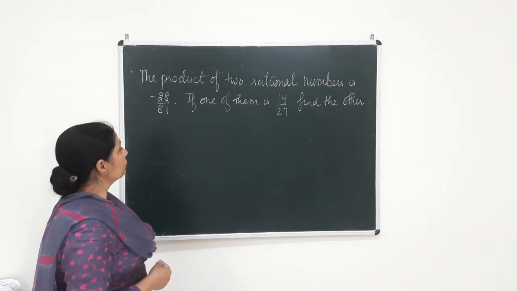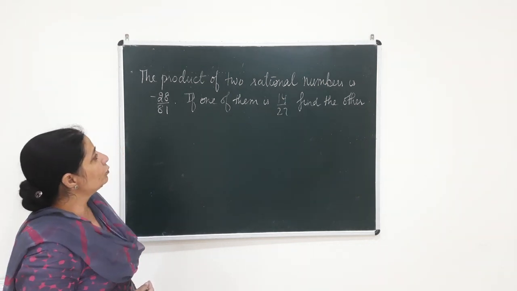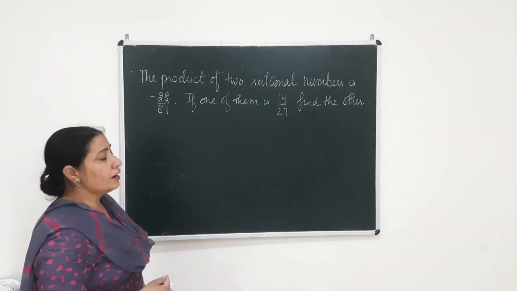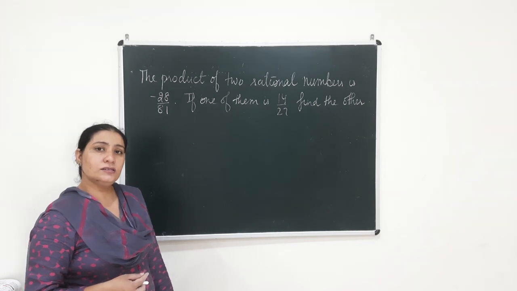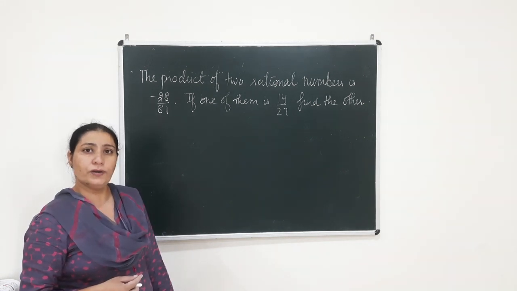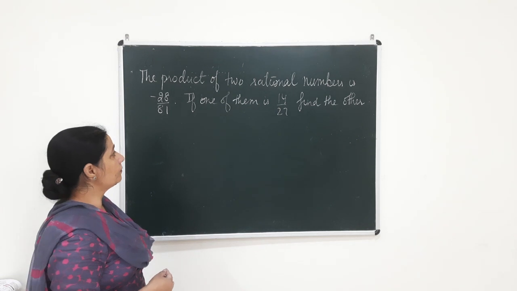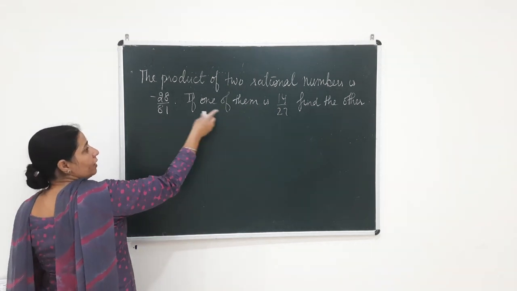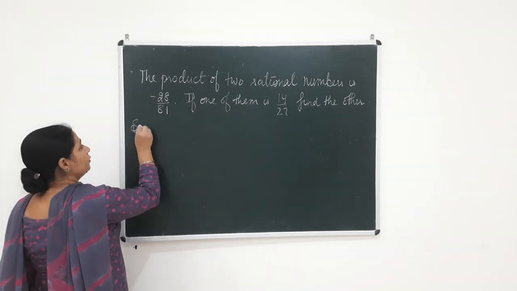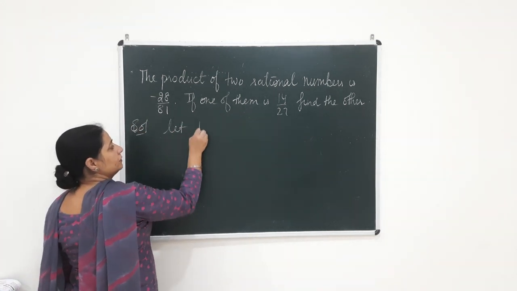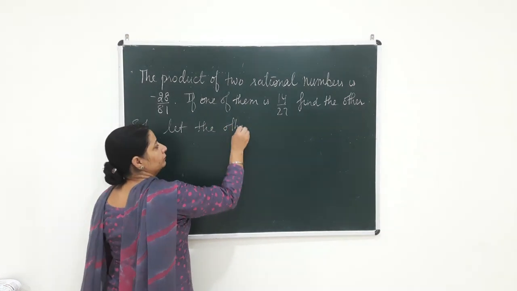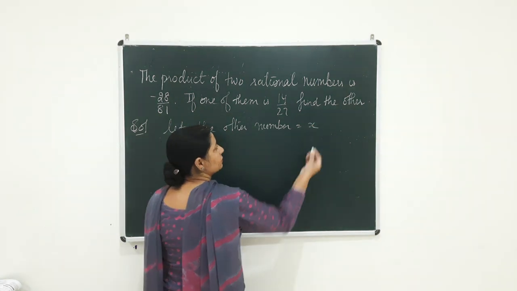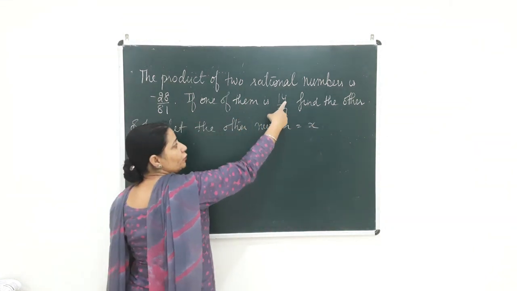So here we have another question beta. The product of two rational numbers is given to you. One of them is 14 by 27. We have to find the other number. So beta, just now I discussed with you a sum of addition and subtraction. Now we have taken a sum on multiplication of two numbers, right? So as we have to find the other number, we will do it by the same method. Let the other number be equal to x. Now one of them is given to you, 14 by 27.